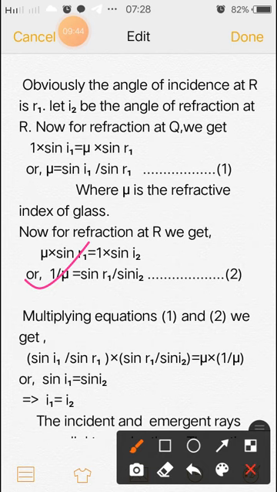This is equation 2, and this is equation 1.